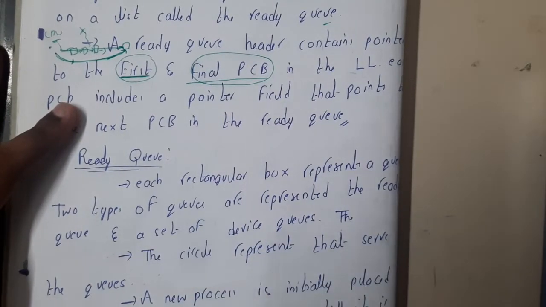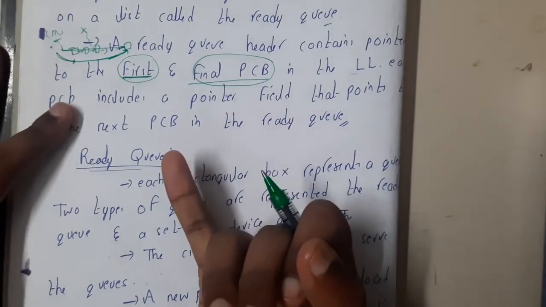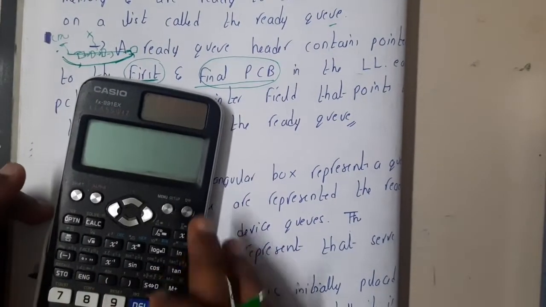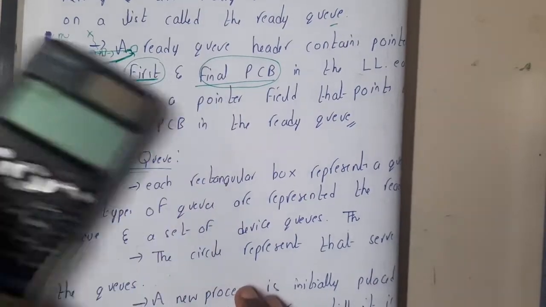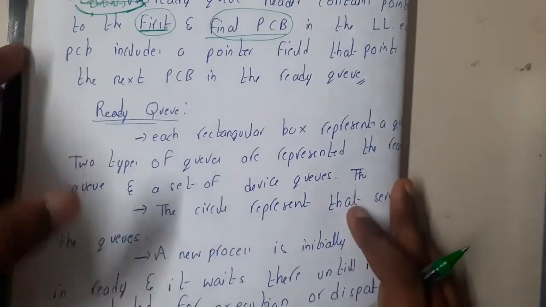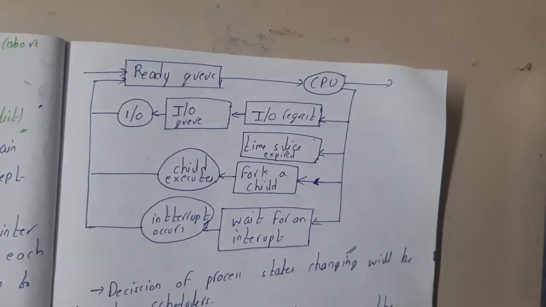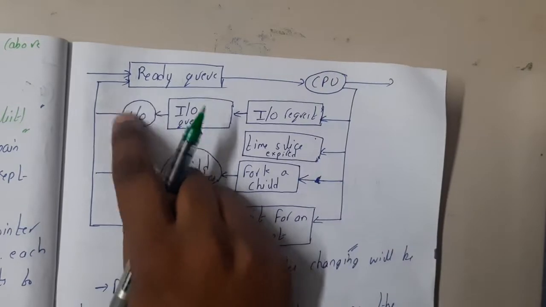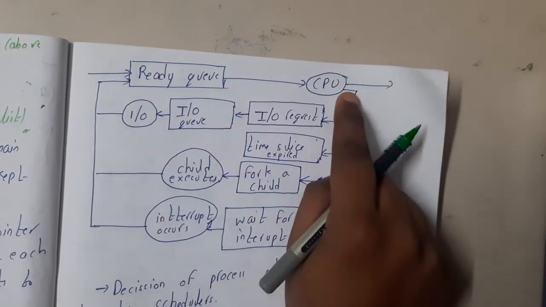Whenever something is ready, there could be processes or there could be some input output device also, right? Something like a keyboard is also ready to take the input. So it might be anything. Okay, yes. The circle represents the server. Okay, the circles represent the input output operation and the CPU, guys.